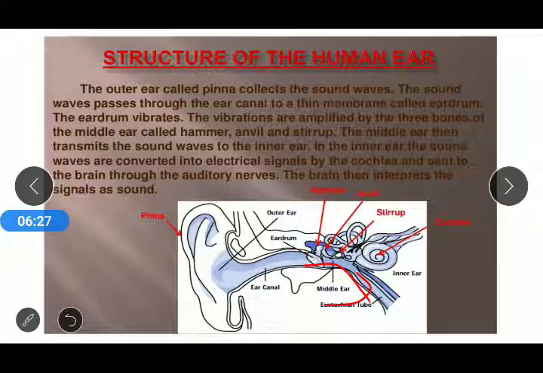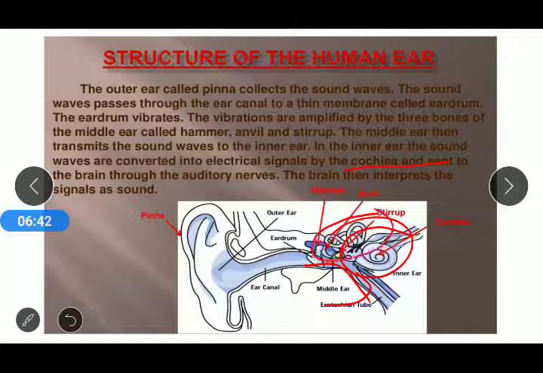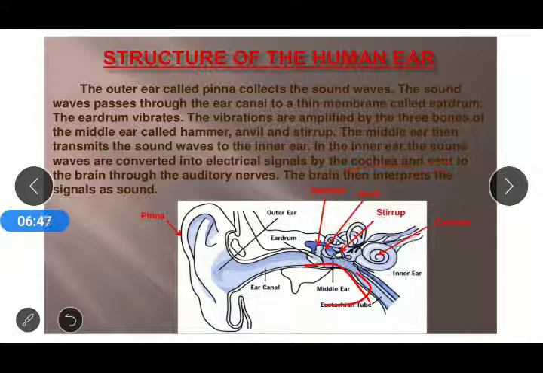So in the inner ear, the sound waves are converted into electrical signals by the cochlea. That is the name, the cochlea, in the inner ear, where a fluid is filled. You can see there is a snail-like structure, which is known as the cochlea, in which a fluid is filled.